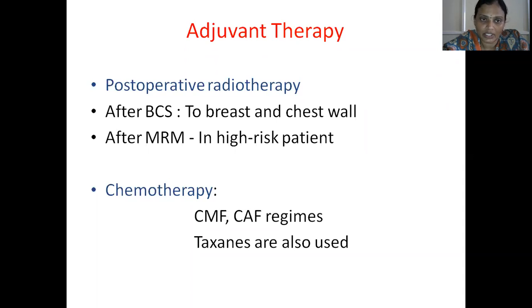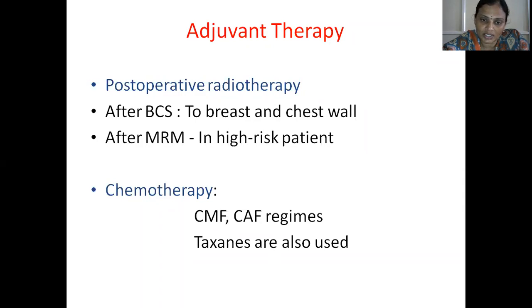Along with radiotherapy, we will give chemotherapy in order to control the systemic disease, that is for control of multicentricity. The various regimens that you will commonly use are CMF and CAF regimens. Among these two, CAF is better compared to CMF.